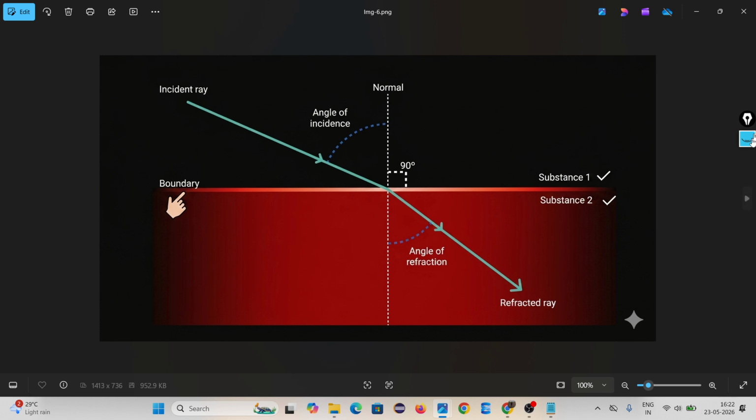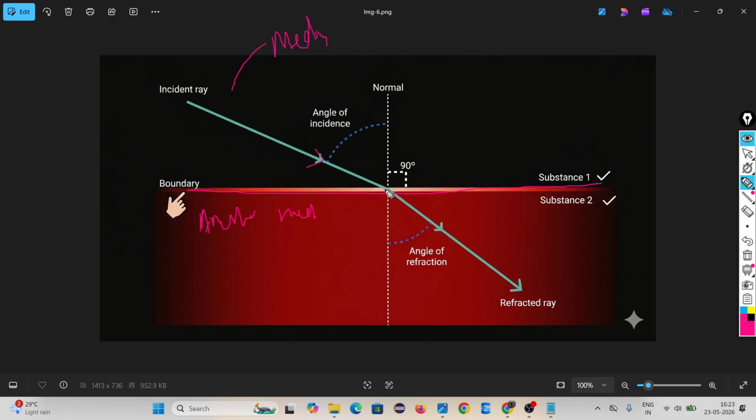Then come to this. Try to understand how refraction is happening. This is one medium. This is another medium. This is the boundary. Okay. Look, one incident ray is coming. The ray which comes towards the surface is called the incident ray.